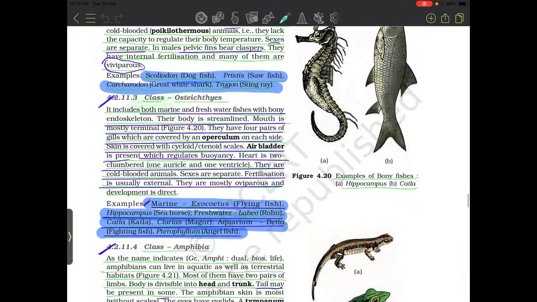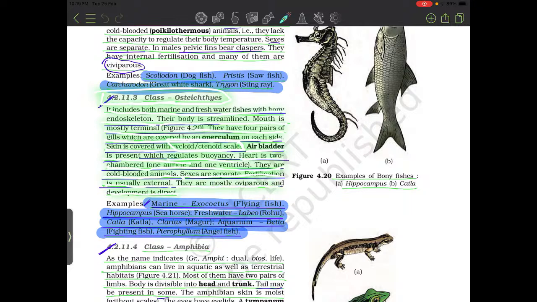And Osteichthyes. 4.2.11.3 Osteichthyes. It includes both marine and freshwater fishes with a bony endoskeleton. Their body is streamlined, mouth is mostly terminal. They have 4 pairs of gills, which are covered by an operculum on each side. Skin is covered by cycloid or ctenoid scales. Air bladder is present, which regulates buoyancy. Heart is two-chambered, one auricle and one ventricle. They are cold-blooded animals. Sexes are separate. Fertilization is usually external. They are mostly oviparous and development is direct.